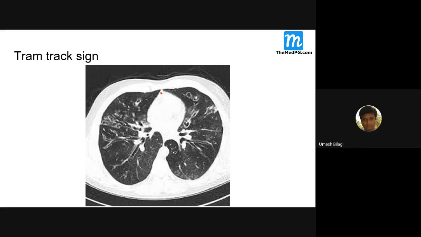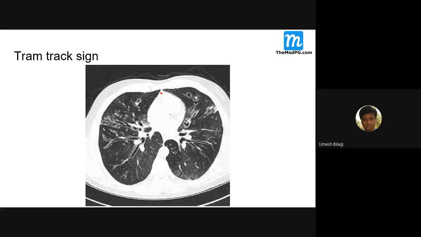You are from Calcutta. You must have seen tram tracks. You've seen? But in the rest of India there are no trams. Only in Kolkata, sir. Yeah, only there. The rest of India we don't see this. So we'll call it railway track.